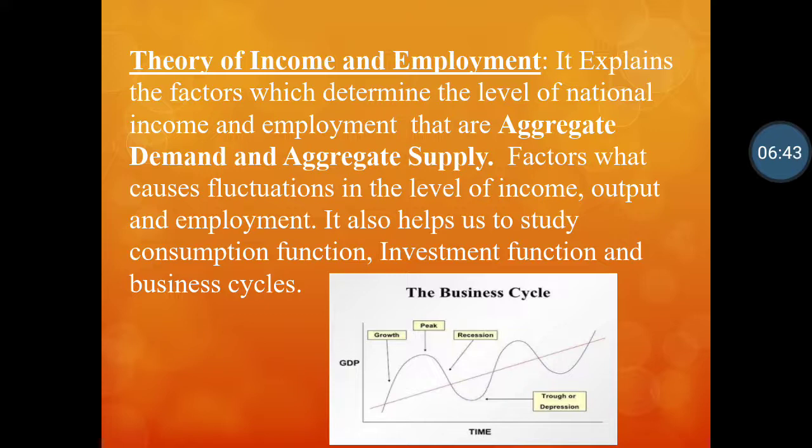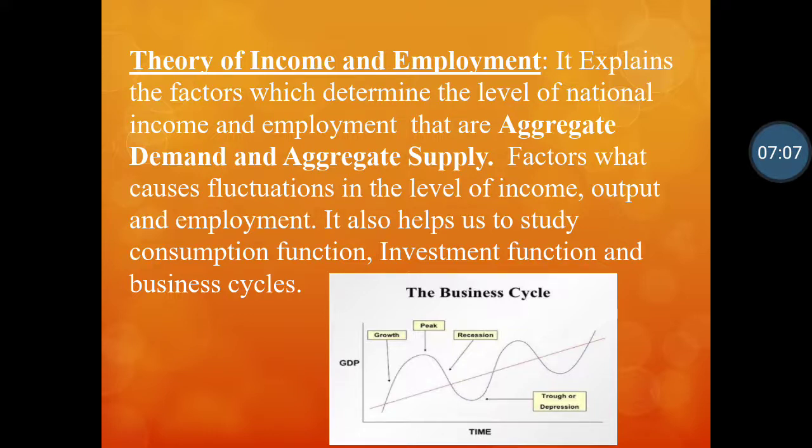Now, this income and employment basically depend upon aggregate demand and aggregate supply. Once again, I am not using the words demand and supply. I am using the words aggregate demand and aggregate supply. Why? Because we are talking about a country's economy. Okay. These are the factors that cause fluctuations in the level of income, output and employment.